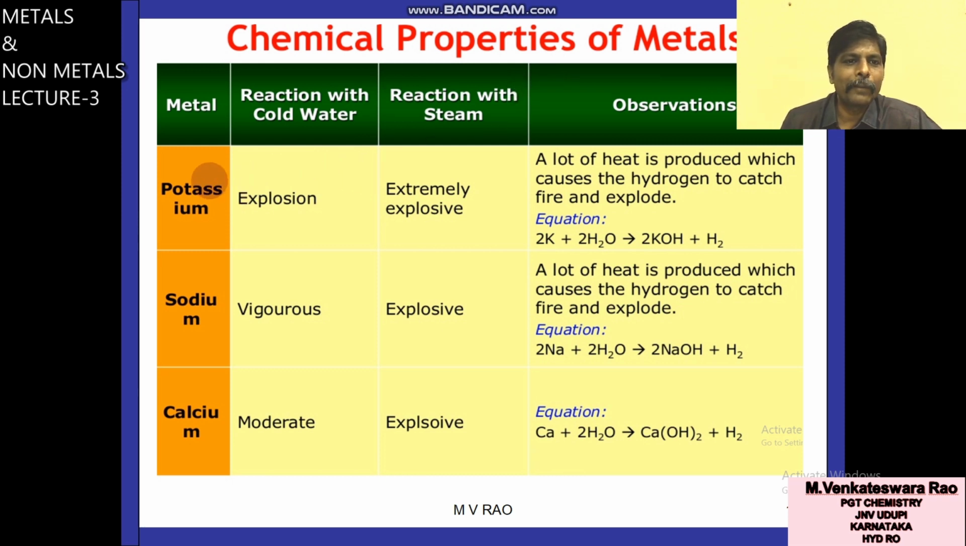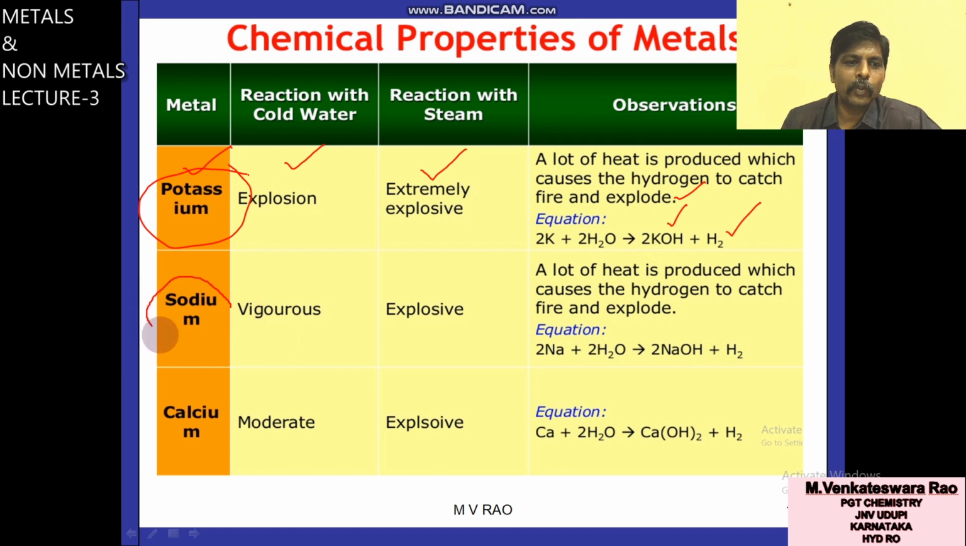You will see here one by one. When potassium reacts with cold water, explosion will take place. With steam, extremely explosive because potassium is a more reactive metal. What observation? A lot of heat is produced which causes the hydrogen to catch fire and explode. It is the reaction. What is the product? KOH, and gas is hydrogen.